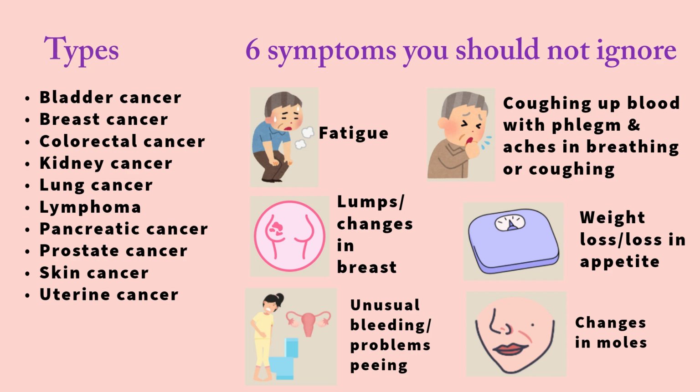There are many types of cancers such as breast cancer, kidney cancer, lung cancer, prostate cancer, and skin cancer, and these are the ones that we've heard about because they are the most prevalent. And there are 6 types of symptoms that you should not ignore or be careful about and get yourself checked. For example, fatigue, coughing up blood with phlegm and aches in breathing or coughing, lumps or changes in your breast, weight loss or loss of appetite, unusual bleeding during your menstrual cycle, or problems while passing urine, or changes in your moles.